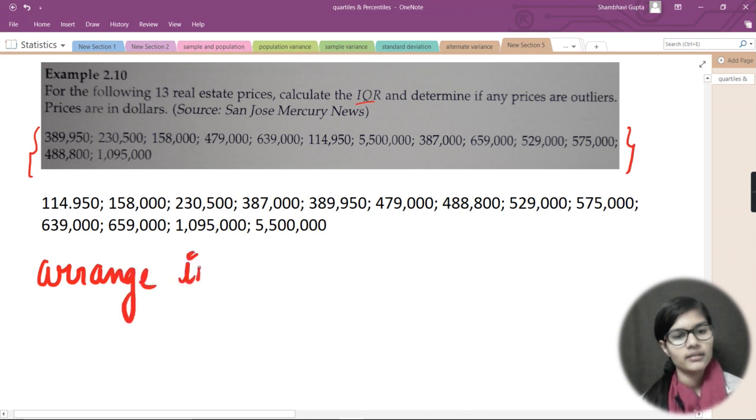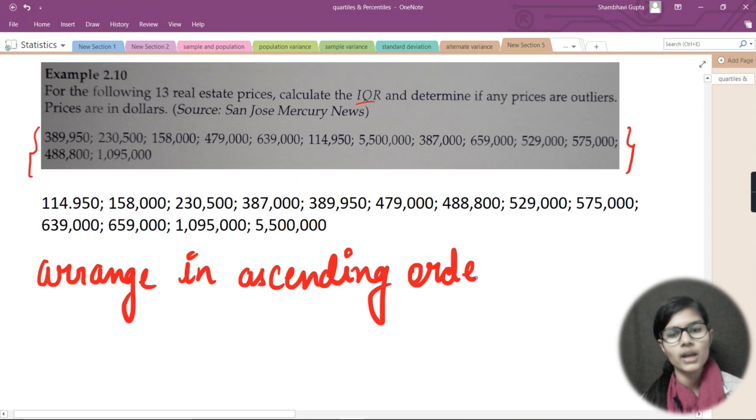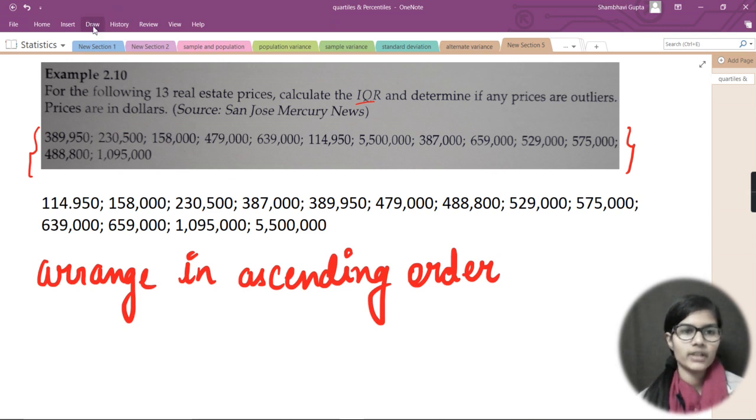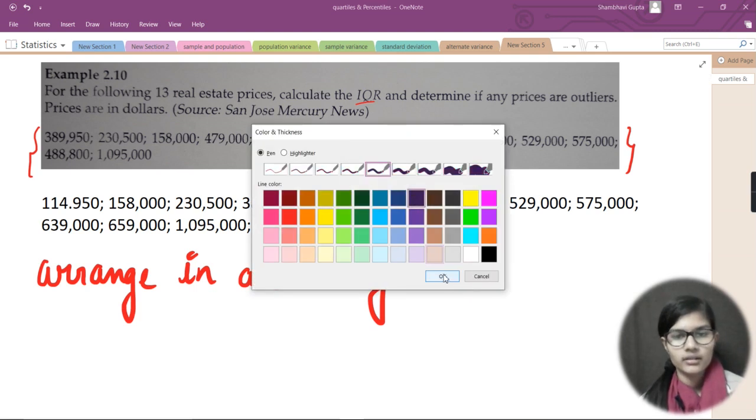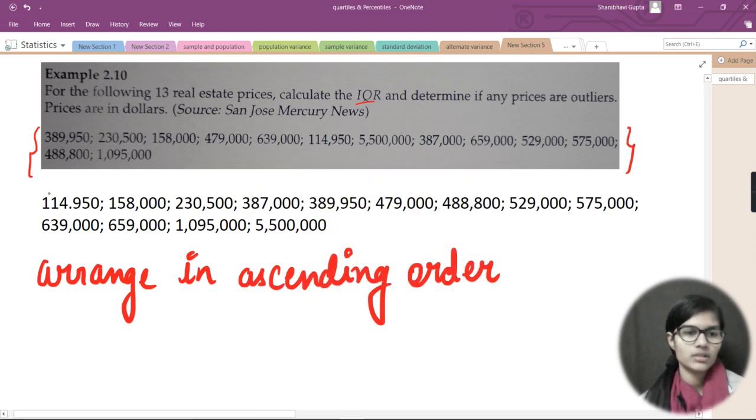These are really big numbers, so I have already written and arranged them in ascending order, so that it does not take too much time and does not create any confusion. These are the numbers in ascending order.